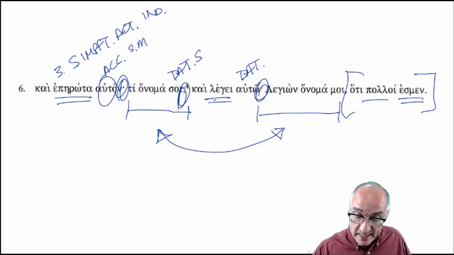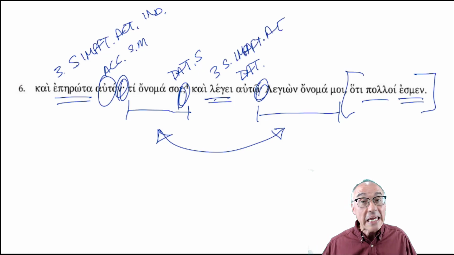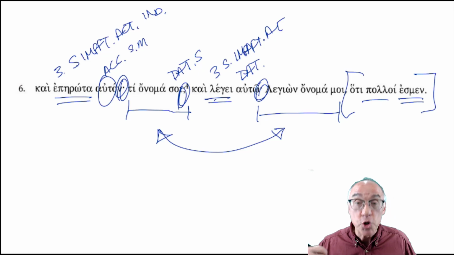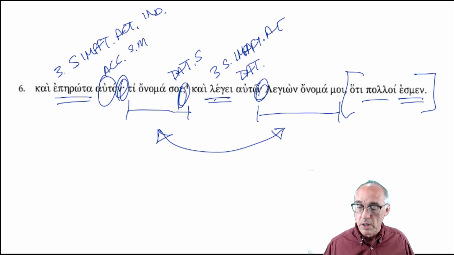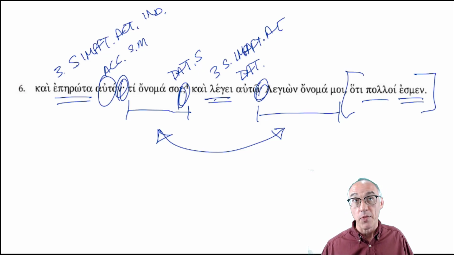And he says, third person singular, imperfect active indicative, to him, auto. A lot going on, isn't there? Legion on the name to me. Notice the soy and the moi. The name to me is Legion. Hoti, because, or given that, we are many. Oh, that makes sense. We are many. Not they are many. We are many.